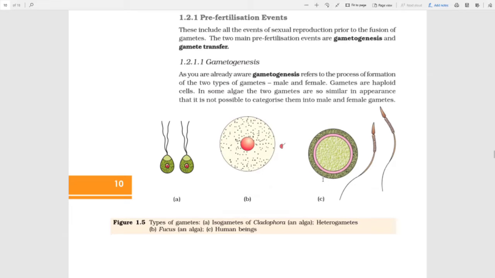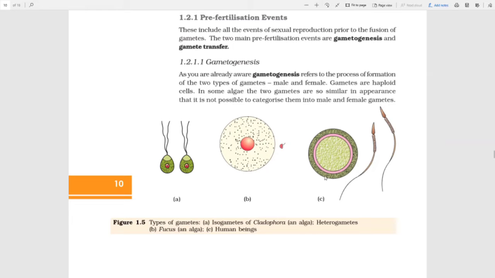As you already are aware, gametogenesis refers to the process of formation of the two types of gametes, male and female. Okay, gametes are haploid, which means gametes have n chromosome number, whereas diploid has 2n chromosome number. Fine. The gametes are haploid.